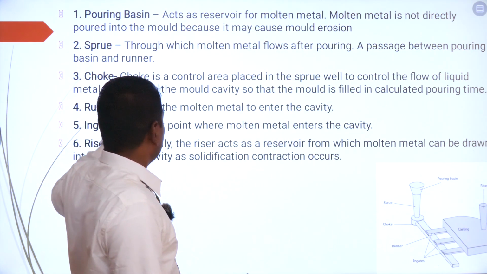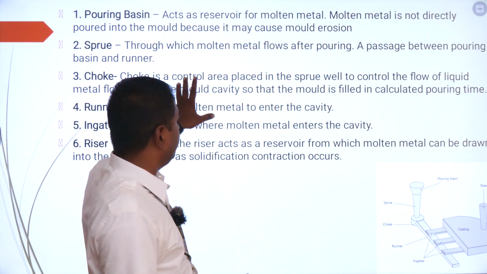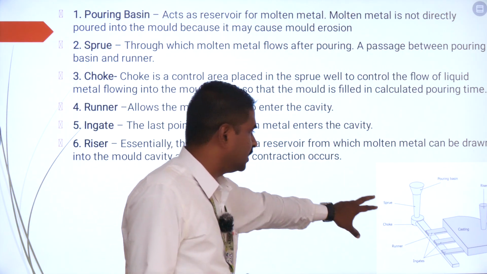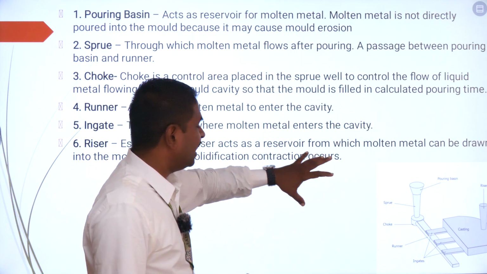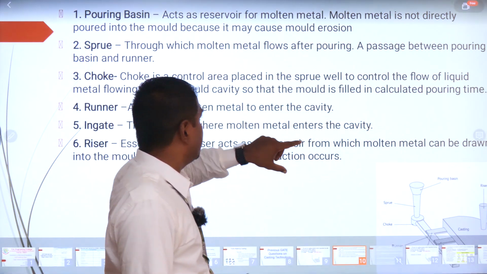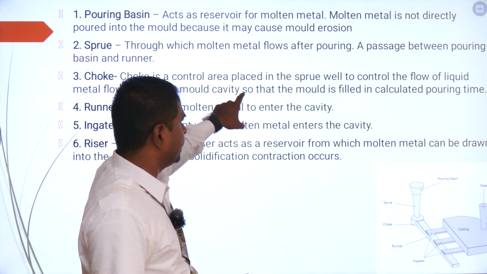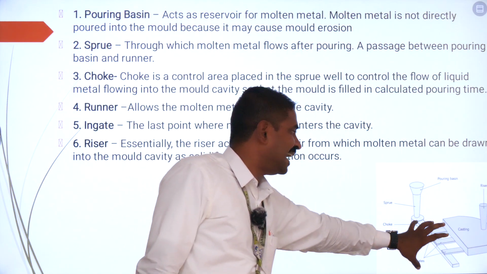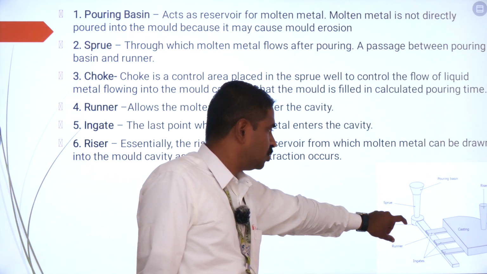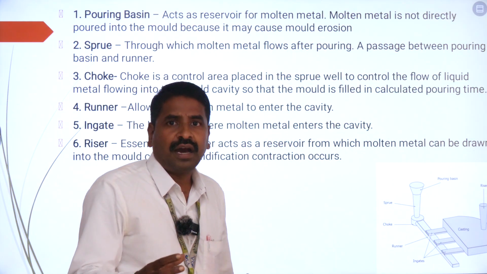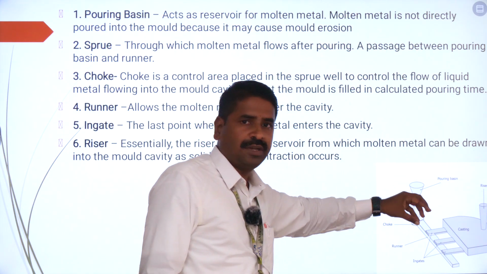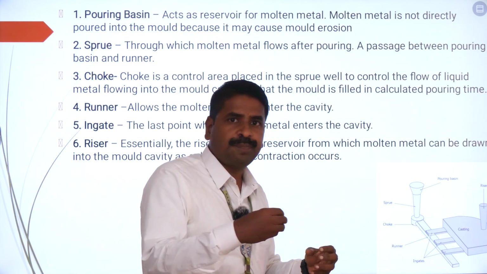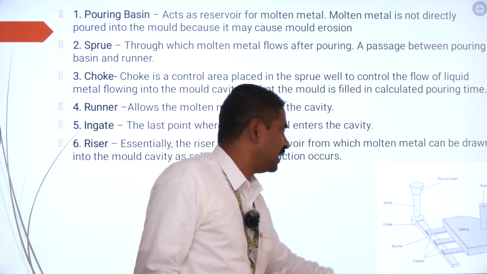Next, choke. The choke is the control area which is placed at the bottom of the sprue, called the sprue well. By placing the choke, we control the flow of the metal into the mold cavity so that the mold is filled at a calculated pouring rate. So the choke is the control area, or control limit, so that the metal which is poured into the sprue is regulated and permitted in portions to fill up the cavity.